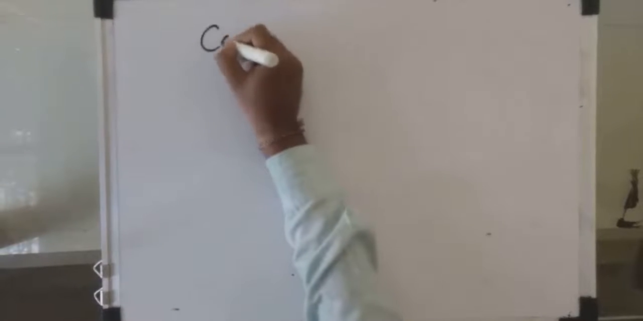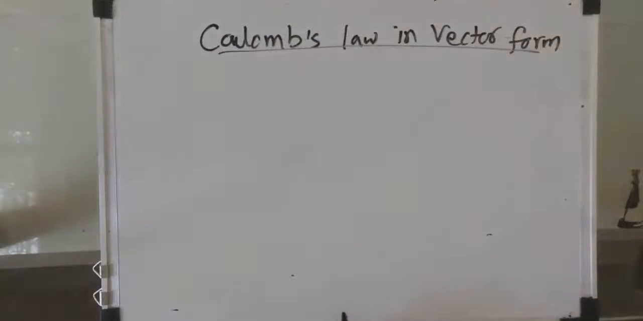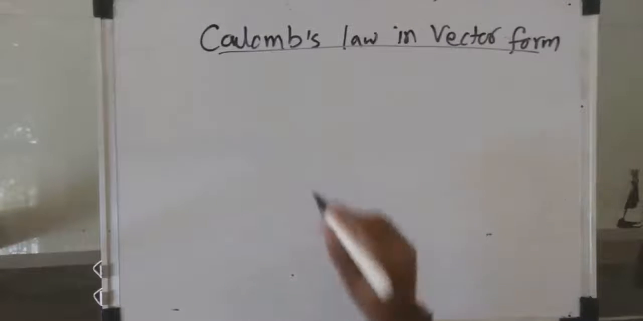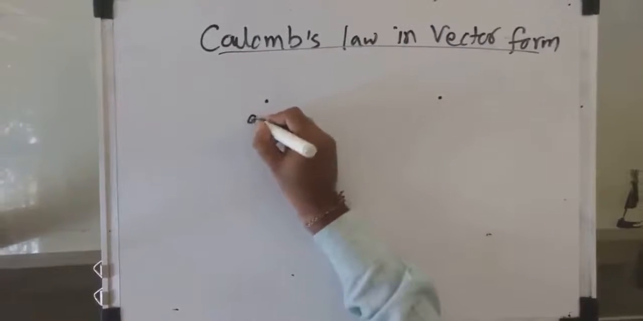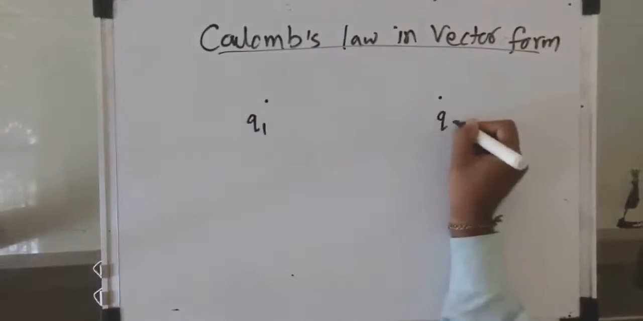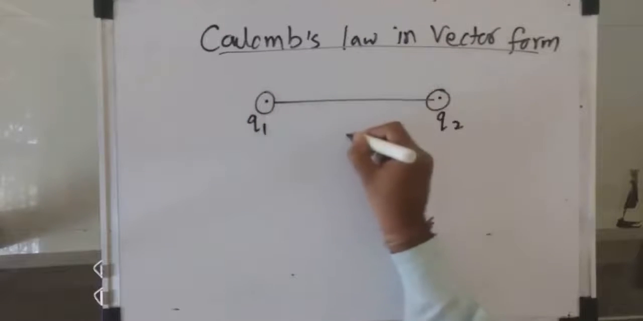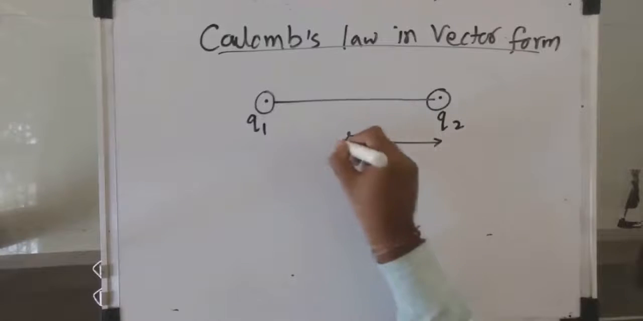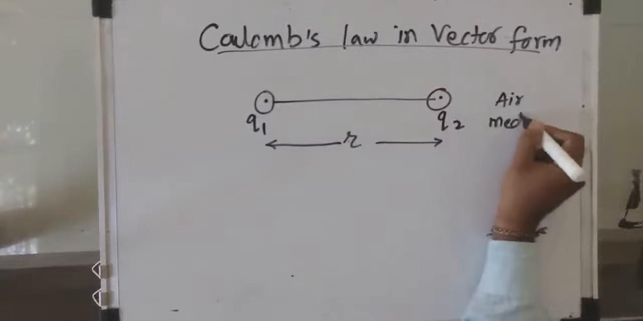In this video lecture, we are going to learn about Coulomb's law in vector form. So, what do you mean by Coulomb's law? This Coulomb's law is also called the electrostatic force or Coulomb's force between two charges. I am going to consider two charges. Suppose Q1 and Q2 are two point charges. They are separated by distance r, and they are present in the air medium.